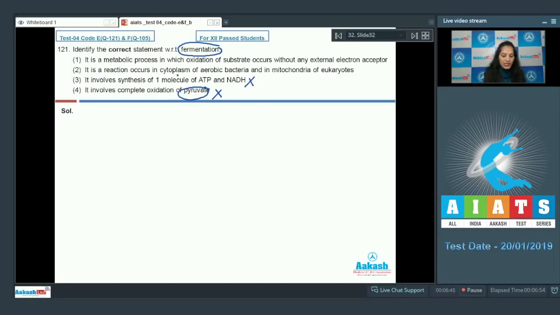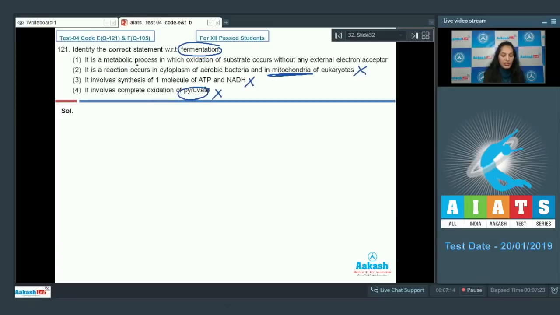Second, it is a reaction that occurs in the cytoplasm of aerobic bacteria and in mitochondria of eukaryotes. No, in mitochondria of eukaryotes there is no fermentation. Fermentation takes place in the cytoplasm of anaerobic bacteria or the bacteria which have fermentation. So this option is also ruled out.